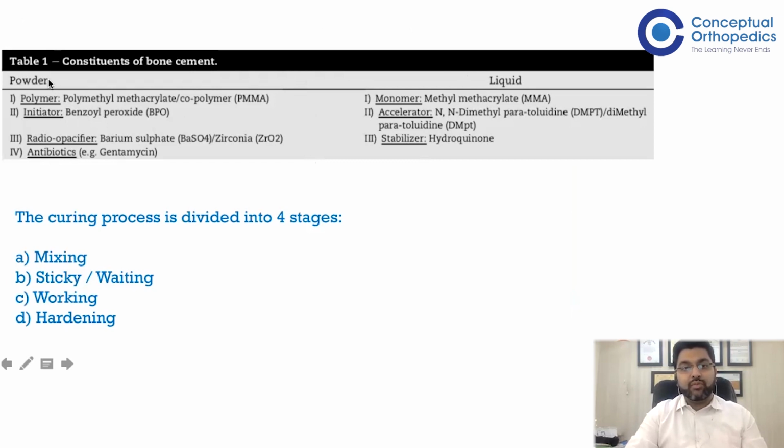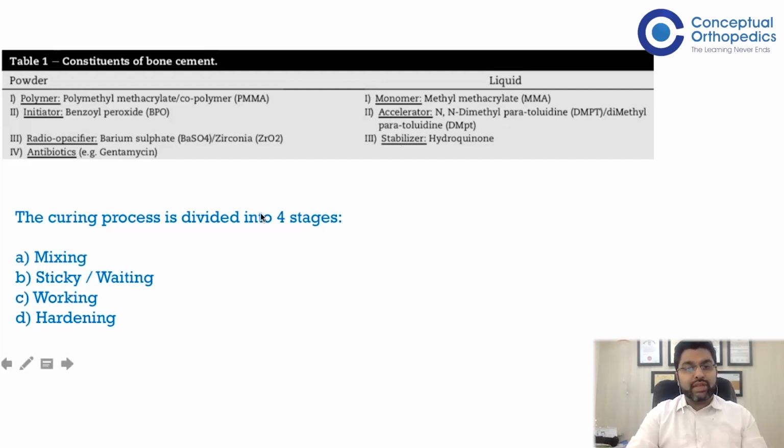The powder form contains the polymer, that is PMMA, an initiator, that is benzoyl peroxide, a radio opacifier, which can be barium sulfate or zirconia, and antibiotics can also be in powder form. In the liquid form, we'll have a monomer, accelerator, and a stabilizer. So this is how all the components are divided into powder form and liquid form.